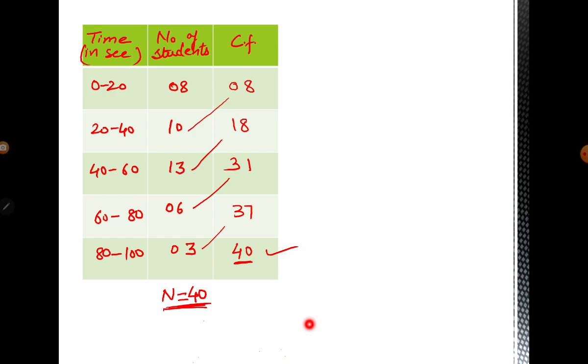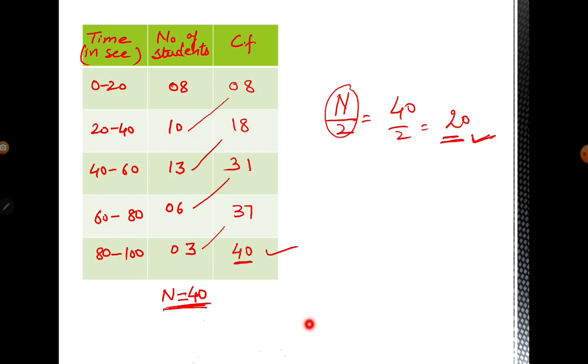So what do we have to find? We have to find the median class. For the median class, first of all, we have to find n by 2. Your n by 2 is 40 by 2, that is 20. So what will we see? We'll see the frequency which is just above this 20. That one will be your median class. So here n by 2 is 20. Just a little more than this 20, the nearest above this 20, that is your median class.